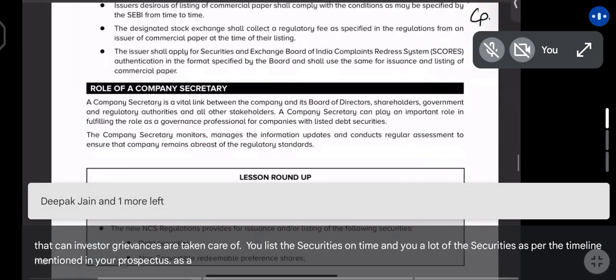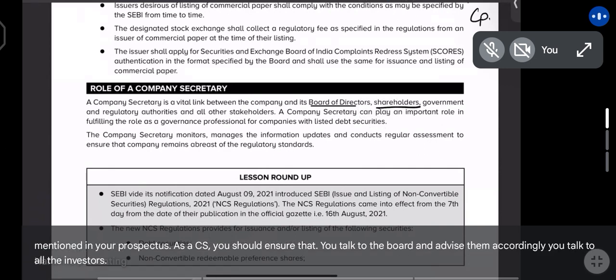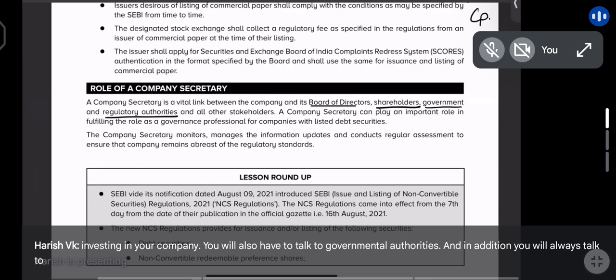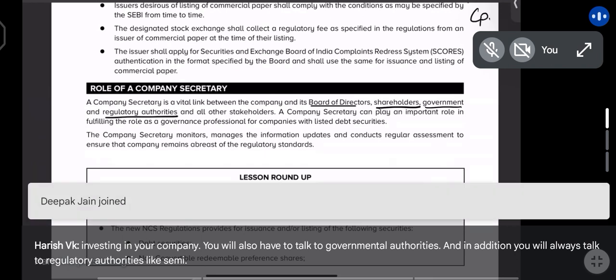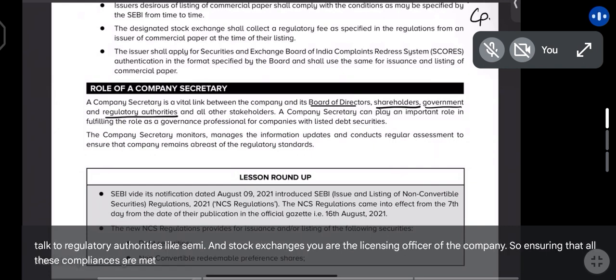As a CS, you should ensure that you talk to the board and advise them accordingly. You talk to all the investors and resolve their grievances. And if for some reason government ends up investing in your company, you will also have to talk to governmental authorities. And in addition, you will always talk to regulatory authorities like SEBI and stock exchanges. You are the compliance officer of the company. So ensuring that all these compliances are met is your role in this particular chapter.